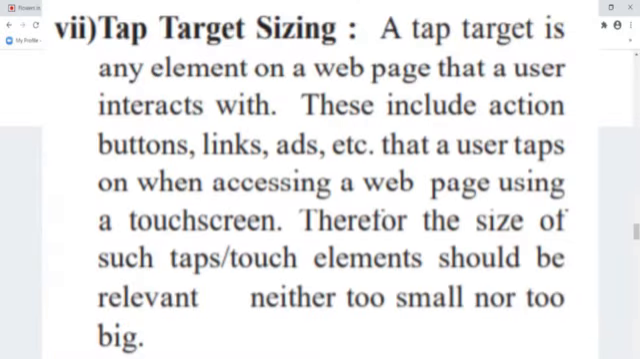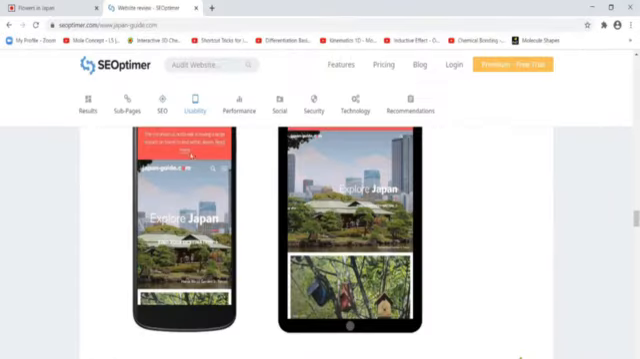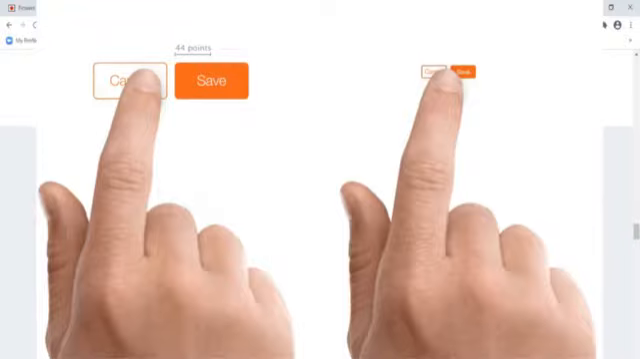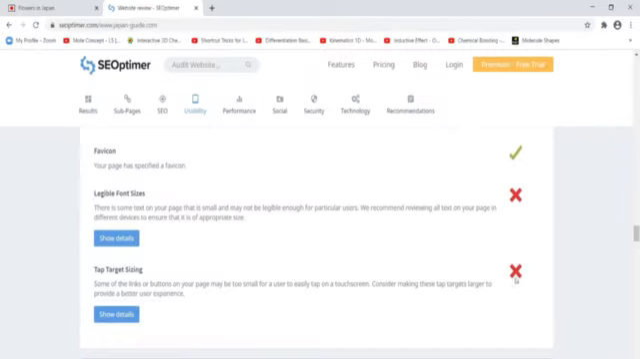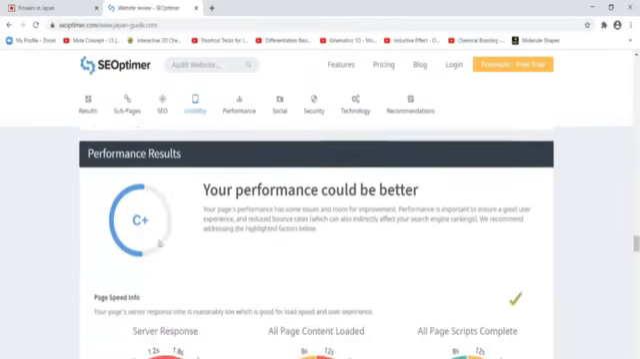The tap target is an element on a web page that the user interacts with. This may include some buttons, some links that can be easily clicked by the user. So the tap target sizing is not perfect. The user is viewing the website from a mobile phone. Then to click on a particular link, to click on a particular image, the tap targeting is not of perfect size. So the wrong sign is given here. If you click on show details, you will come across the details of that item.